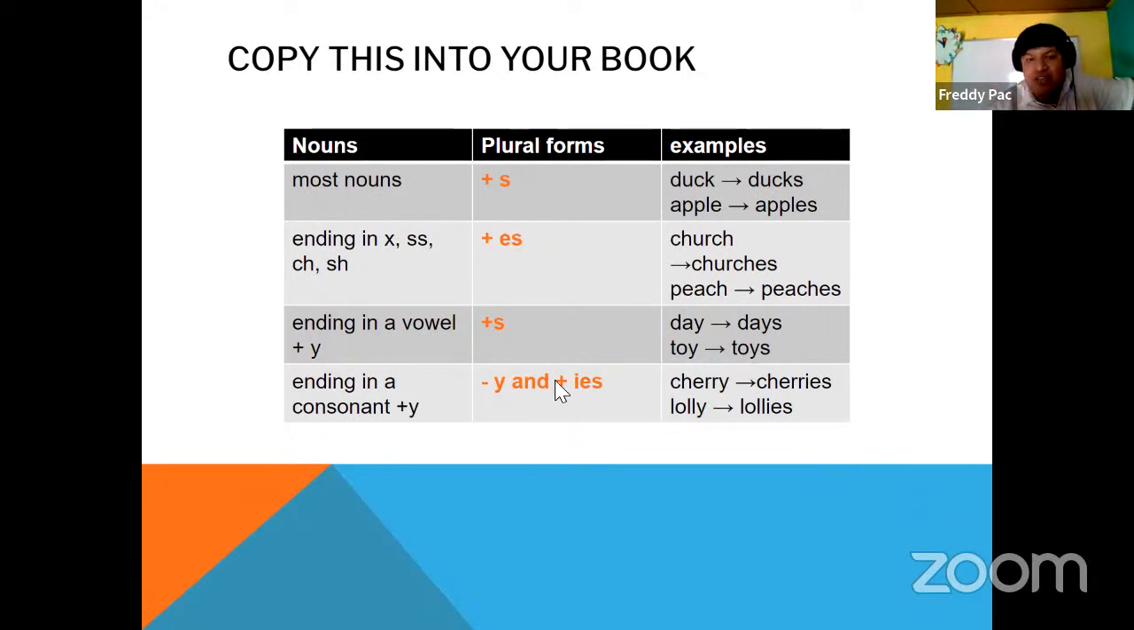And the other situation that can appear, for example, is ending in a consonant plus Y as in Yankee. For example, we take off the Y and we add IES. For example, cherry. You see that it is ending with consonant and Y. So we will take off the Y as in Yankee and we put IES. 1 cherry, 2 cherries, 3 cherries, 4 cherries, 5 cherries. For example, lolly, 1 lolly, 2 lollies, 3 lollies.